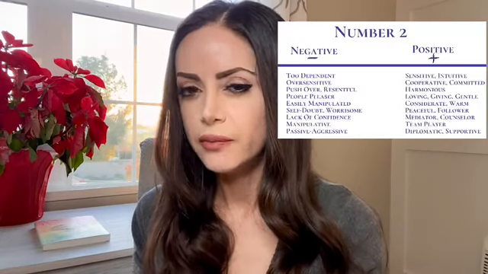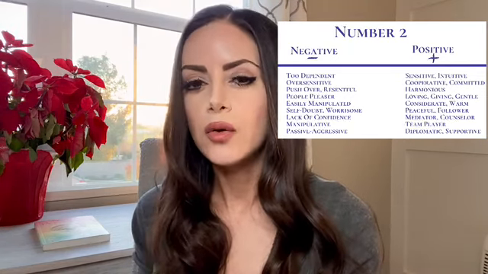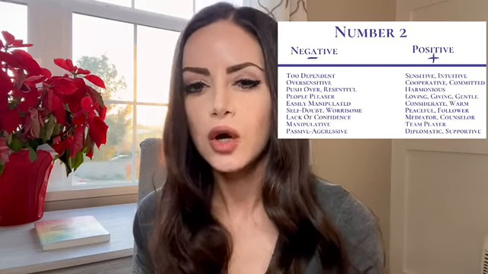Now the 2 represents balance and making tough decisions, right? Making choices, having to choose between two things. And it's also about cooperation, working in cooperation with other people to achieve things that need to get done.